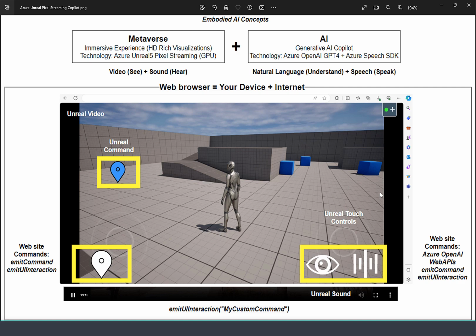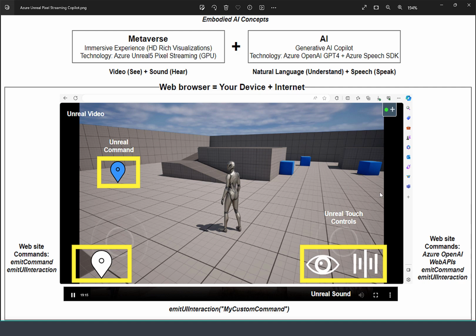For example, as simple as you move on your device of your choice inside of this immersive experience, pixel streamed from the Unreal Azure GPU compute backend into your device, and then you arrive at that location. For example, there is a trigger box that triggers some behavior in the Unreal game, and it's just regular Unreal mechanics driven by blueprints, for example.